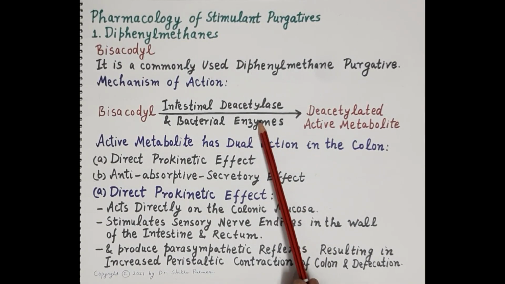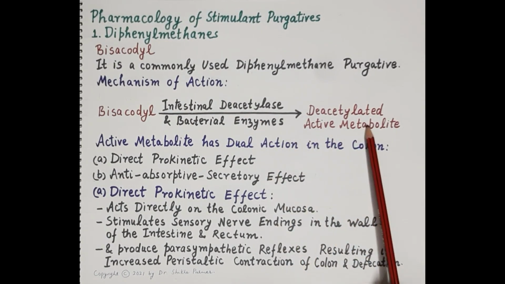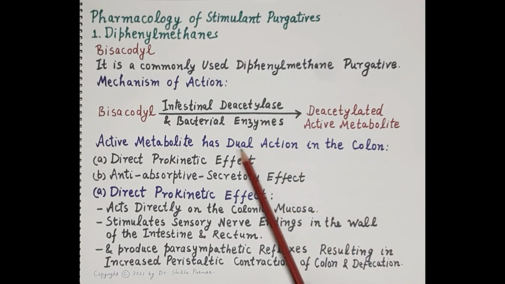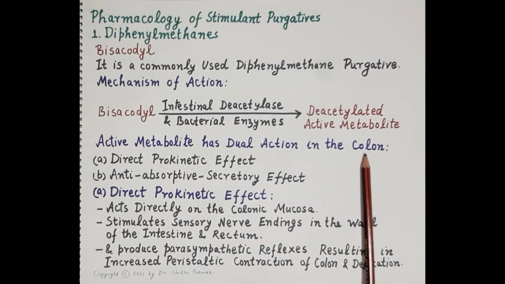It is deacetylated by intestinal deacetylase and bacterial enzymes to a deacetylated active metabolite. This active metabolite shows the purgative effect and has dual action in the colon.